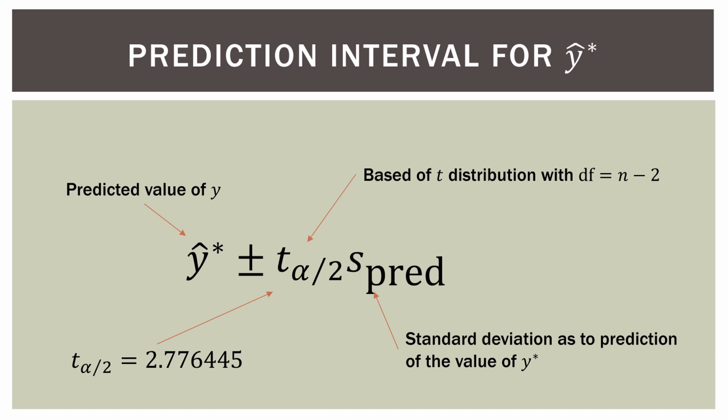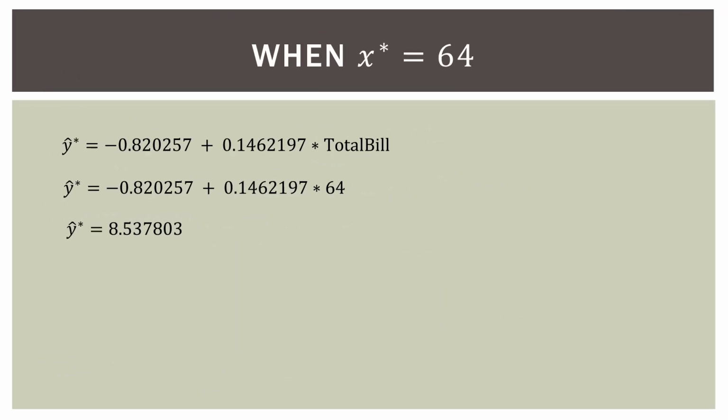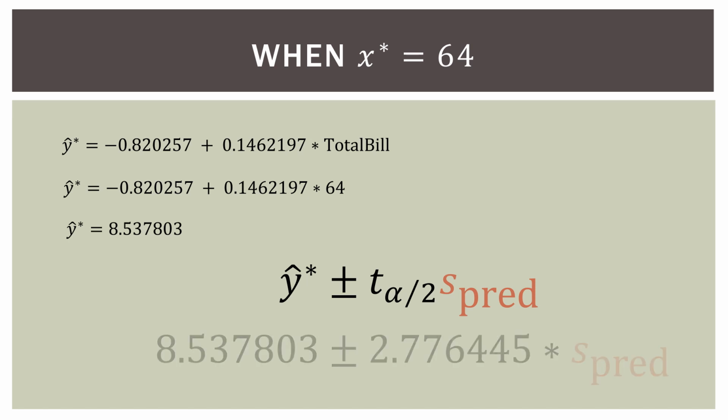The predicted value of y literally comes from the regression equation that we had at the very beginning. Very easy. We find that again just by putting $64 into the regression equation, and we get the y hat star over here on the left of $8.537803. So we go ahead and put everything else that we know in, and this is where we are up to this point. So the first two things are very easy. The S predicted, that's what PRED means, is the standard deviation of the predicted value, which is what we're going to find out.